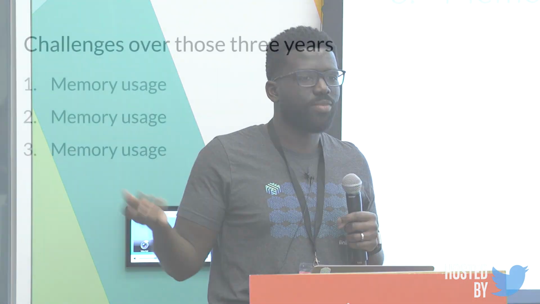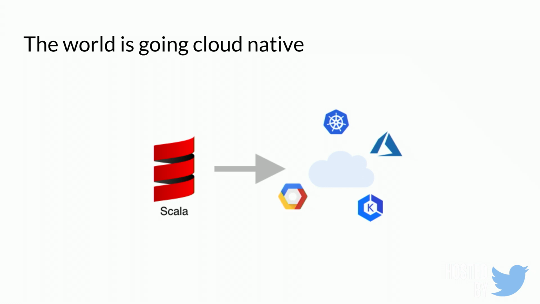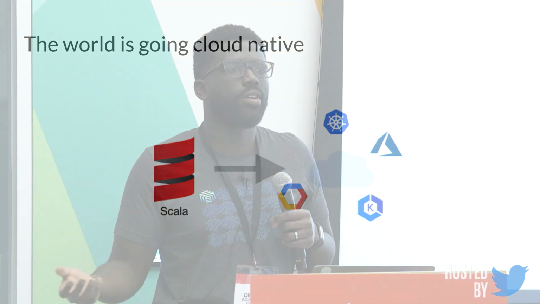All right, so why are we talking about this? Well, over the 3 years, there's been one thing that we've been fighting, and that's memory, or memory usage. But why does that matter? Well, over the past 5 years, we've been seeing this migration from traditional architectures, like our 3-layered architectures, to the cloud. And it's natural for Linkerd, or Linkerd was designed purposely to accompany these microservices to run in the cloud.